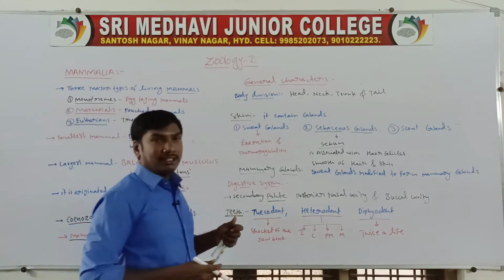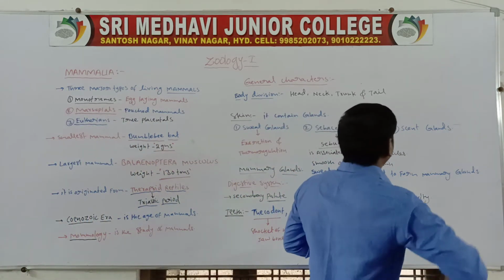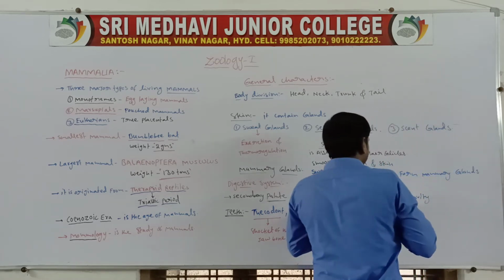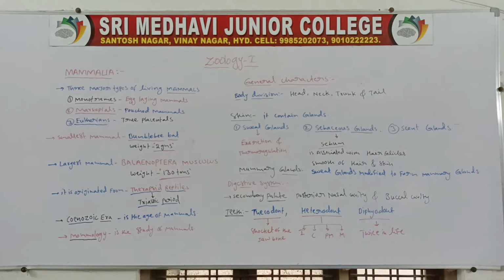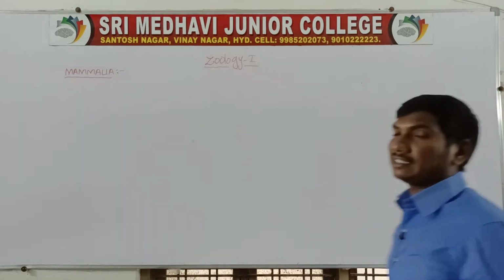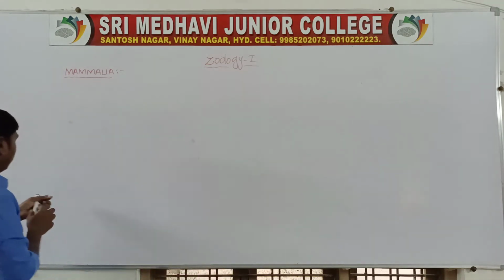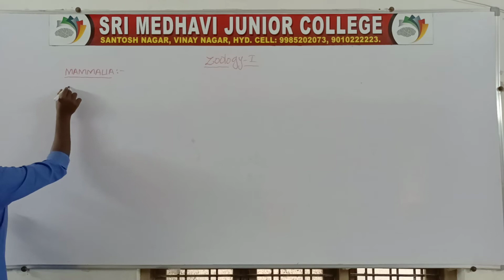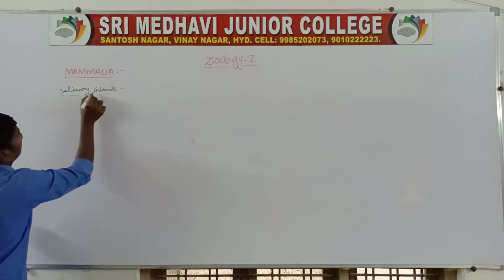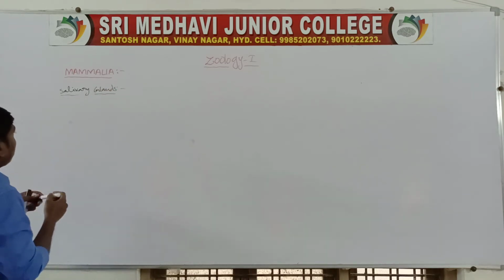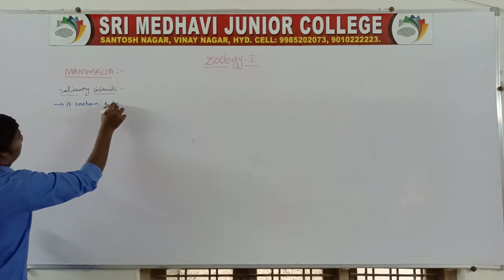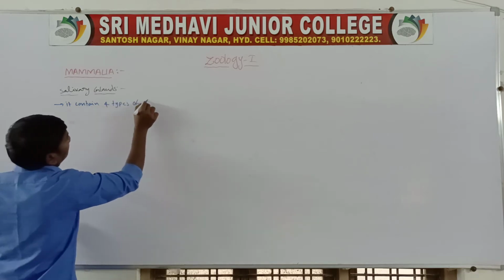Next one, the salivary glands. Mammals contain 4 types of salivary glands.